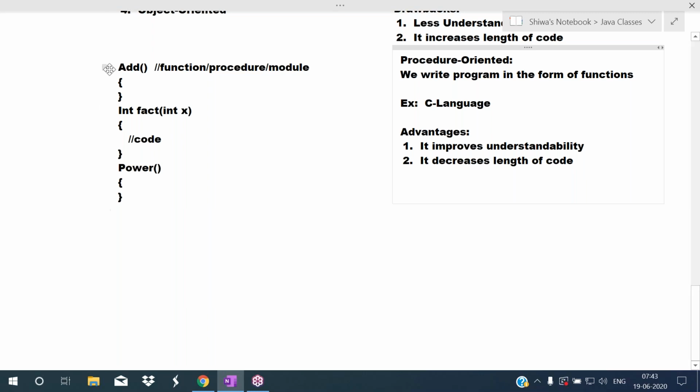The first drawback is it does not provide security for the data. Procedure oriented language does not provide security for the data. Very little security is there.